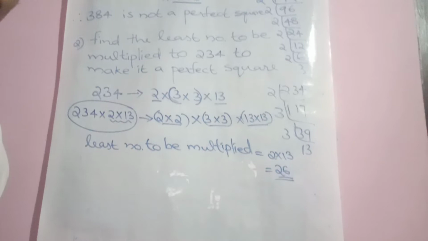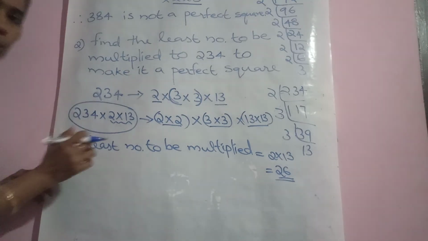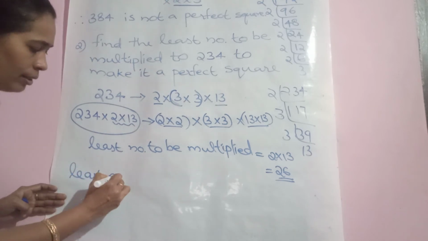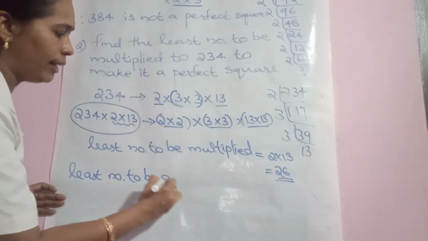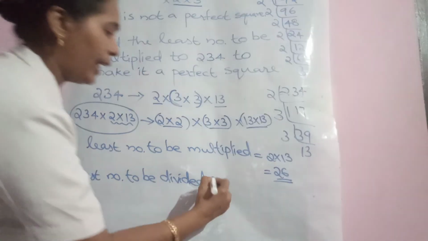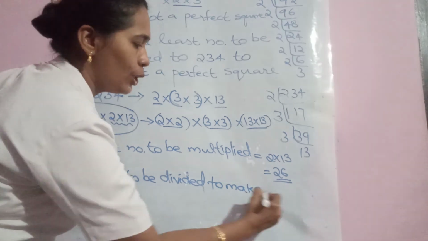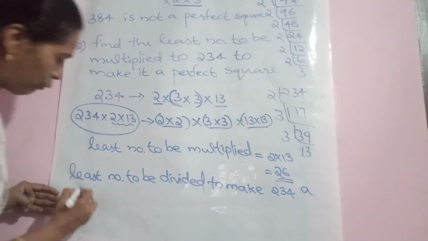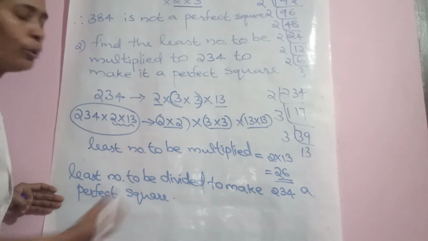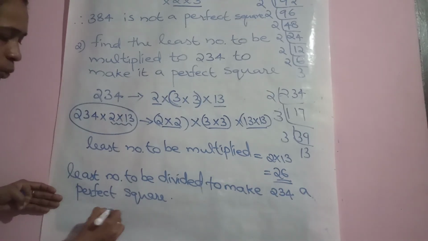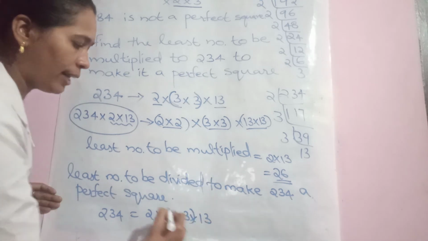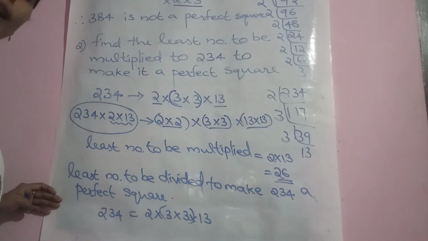Let us continue with the same. 234 is not a perfect square actually. But what is the least number by which it must be divided to make 234 a perfect square? How do you do? Same prime factorization. 234 is equal to 2 into 3 into 3 into 13. We already wrote it. Now the number to be divided.